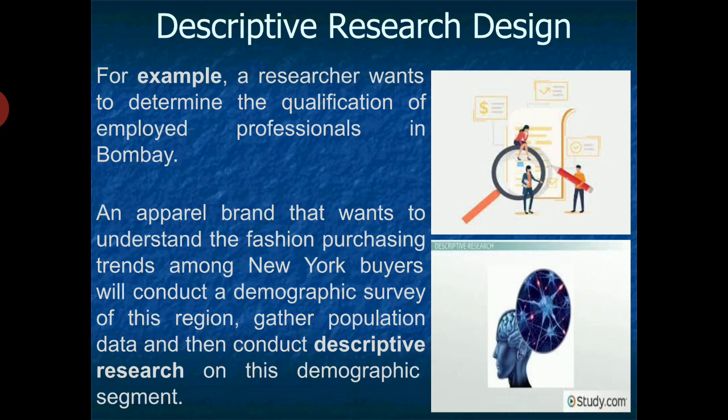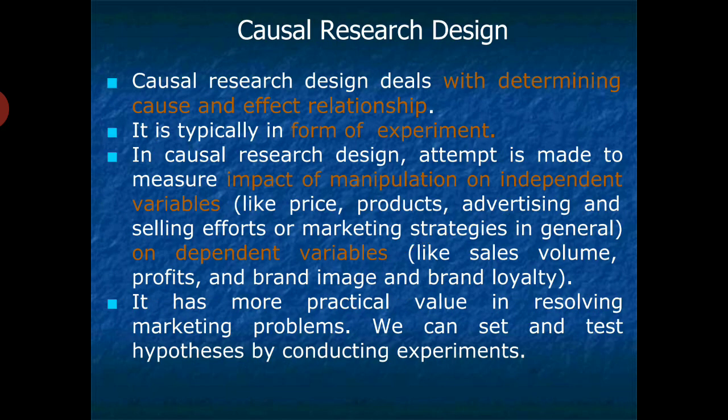If an apparel brand wants to survey purchasing trends, what the current fashion trend is in a particular city, New York, then they go for this demographic study of population characteristics: age wise, gender wise, income wise, family size, family life cycle. What we have already learned in market segmentation and consumer behavior, this kind of study is called descriptive research study, and follows the descriptive research design.